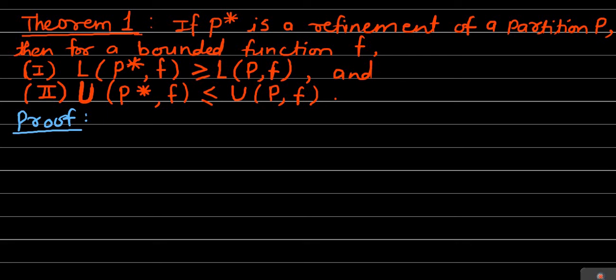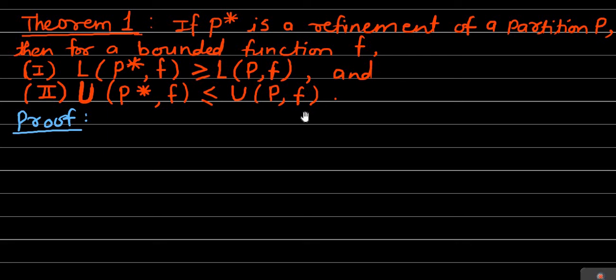The statement of theorem 1 is: if P star is a refinement of a partition P, then for a bounded function f, we have, first, the lower sum on partition P star of the function f is greater than or equal to the lower sum on partition P of the function f. And second, the upper sum on partition P star of the function f is less than or equal to the upper sum on partition P of the function f.